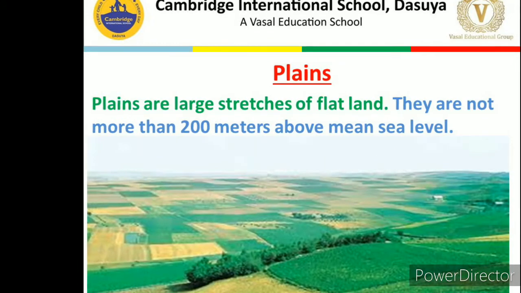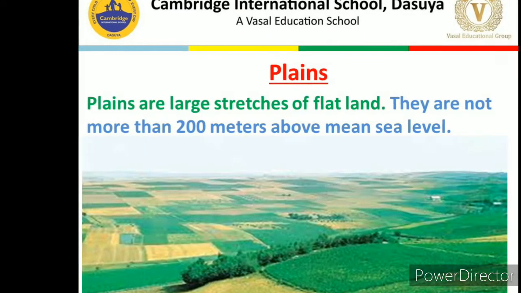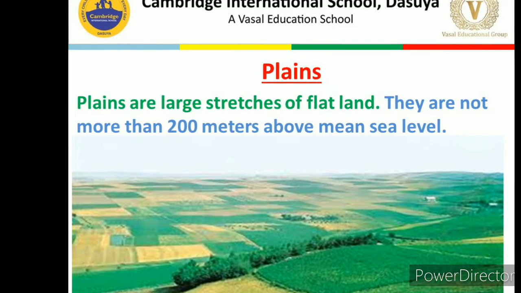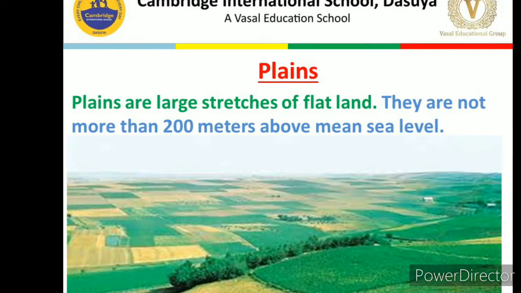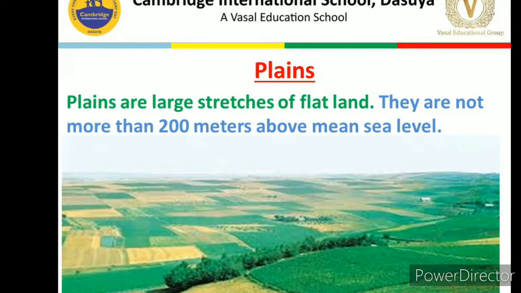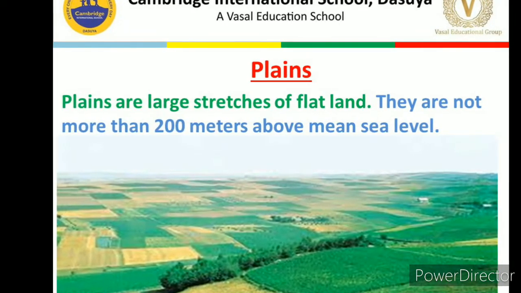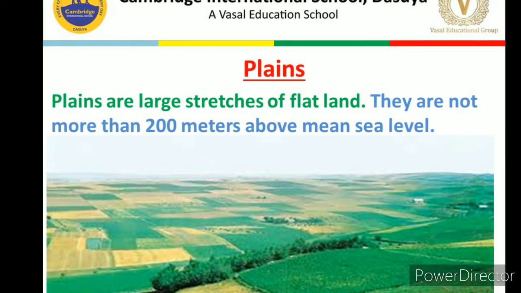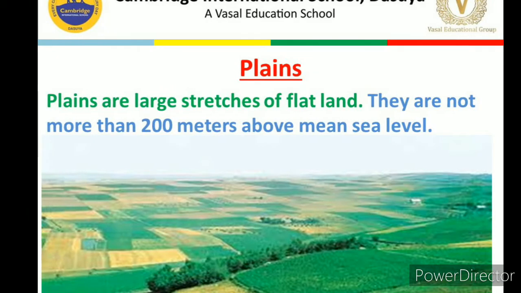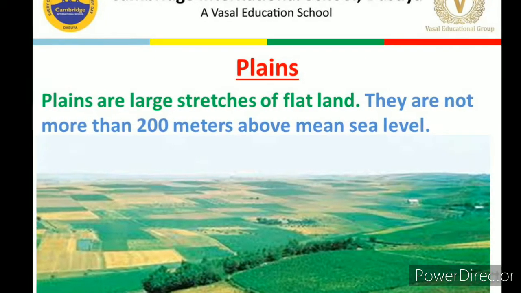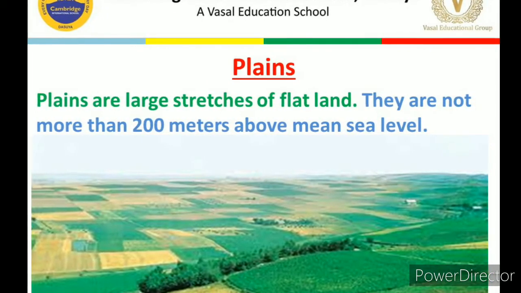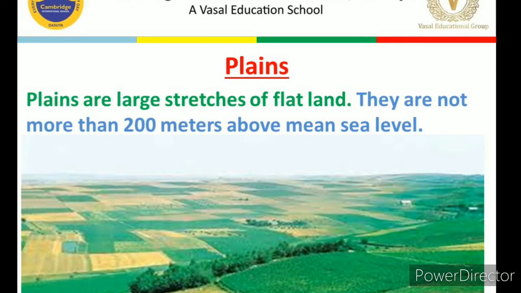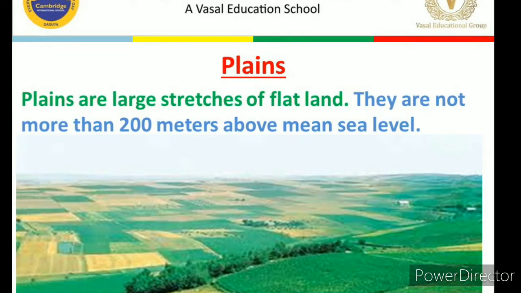Now our next topic is plains. I hope many of you are aware of this. Plains are the large stretches of flat land, and they are not more than 200 meters above the mean sea level. Even, dear children, as we are living in the state of Punjab, Punjab also comes under the plains landform. Okay. As you can see in this image also, this is one image of the plains area.